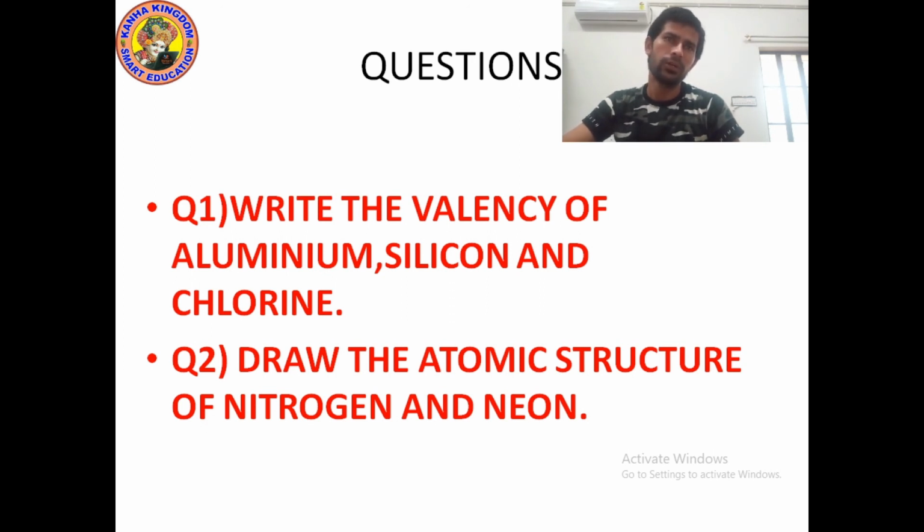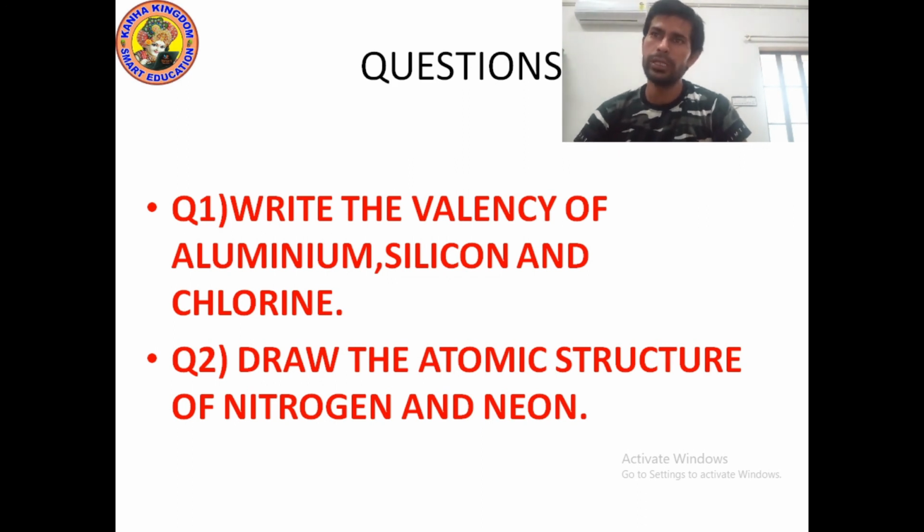And if we talk about chlorine, the atomic number is 17, that's why the number of electrons is also 17. Its valency will be 1. Why? Because if we distribute the electrons in K, L, M shells, we will get 2, 8, 7. In the K shell 2 electrons, in the L shell 8 electrons, and in the M shell 7 electrons. So, only 1 electron is remaining. That's why it can gain 1 electron. It cannot lose 7 electrons. So, its valency will be 1.